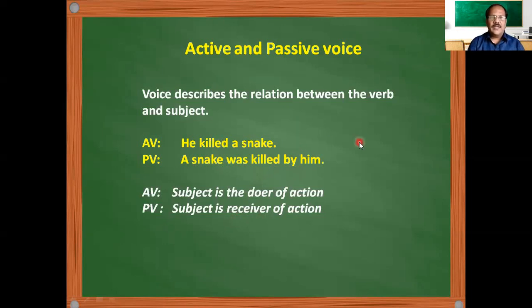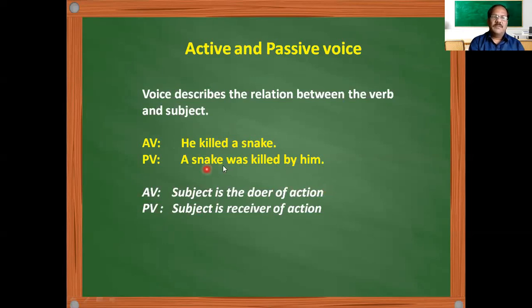When you say "he killed a snake" or "a snake was killed by him," naturally what is dead here? The snake only. And in the active sentence, we are attributing importance to the subject. That way, he killed a snake. That way, he saved the lives of the people. So that way, we make him a hero, isn't it? So the subject is given importance here, and the subject's activity is important. The subject is actively participating, so that's why it is active voice. The subject is the doer of the action.